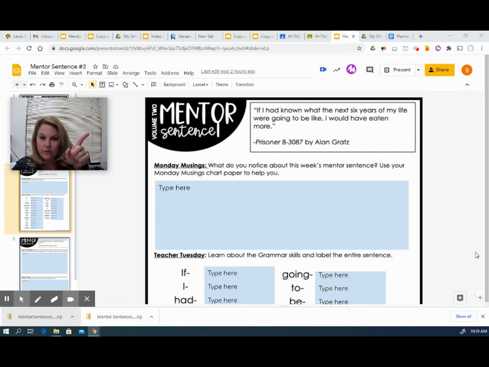Just a quick note. It says mentor sentence number 1. This is our third mentor sentence. I'm just pulling them from a different volume, so I just don't want that to confuse anyone. All right, so I'm going to go ahead and read this week's mentor sentence, and then we'll talk about what we're going to be looking for.